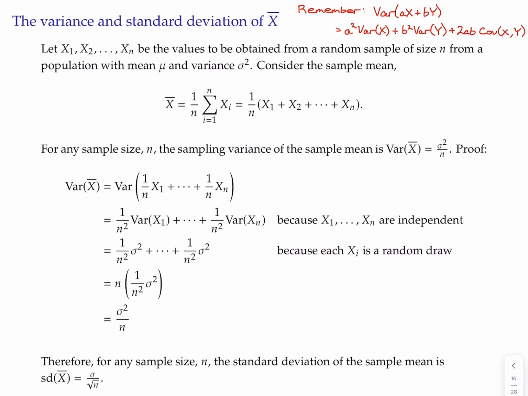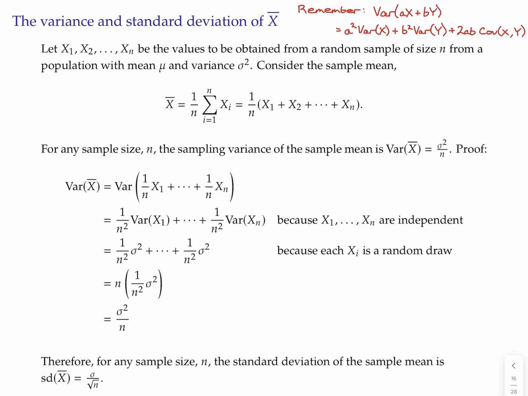So now simplifying terms, we have n of these in this sum, and we can cancel that with one of the n's in the denominator, and we get sigma squared over n. That's the variance. And the standard deviation, of course, is just the square root of that. So this is the population variance, this is the sample size. Take the square root of that, and you get the population standard deviation, sigma, divided by the square root of the sample size down here.